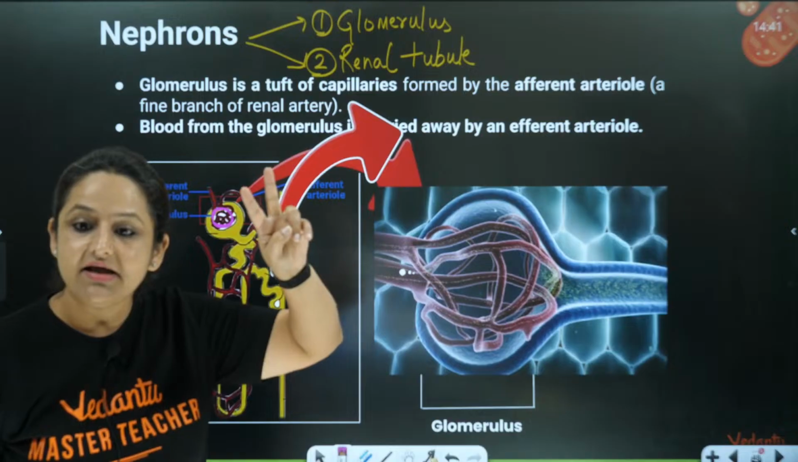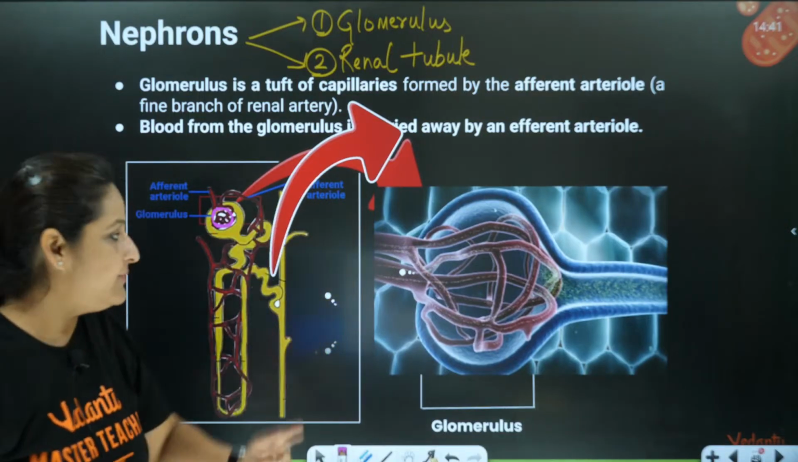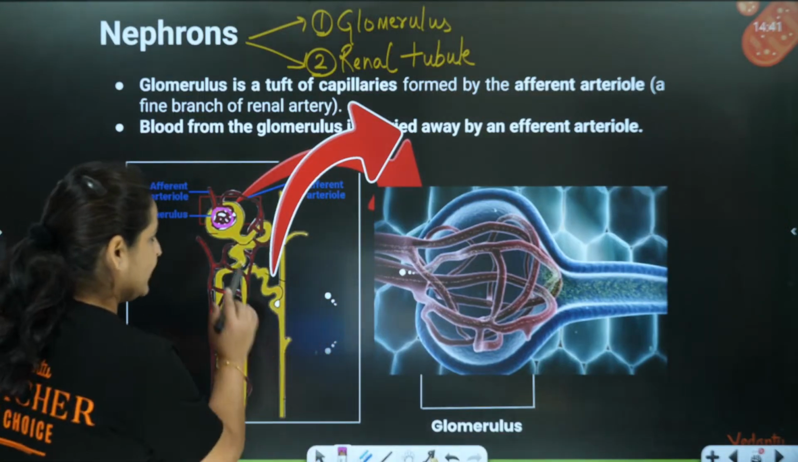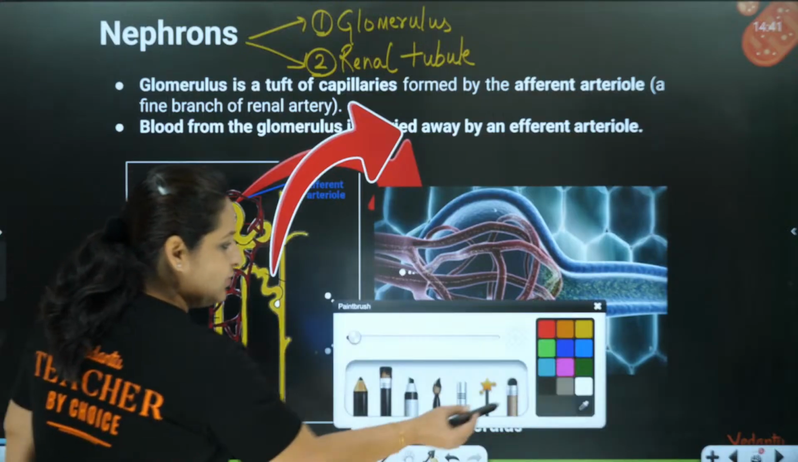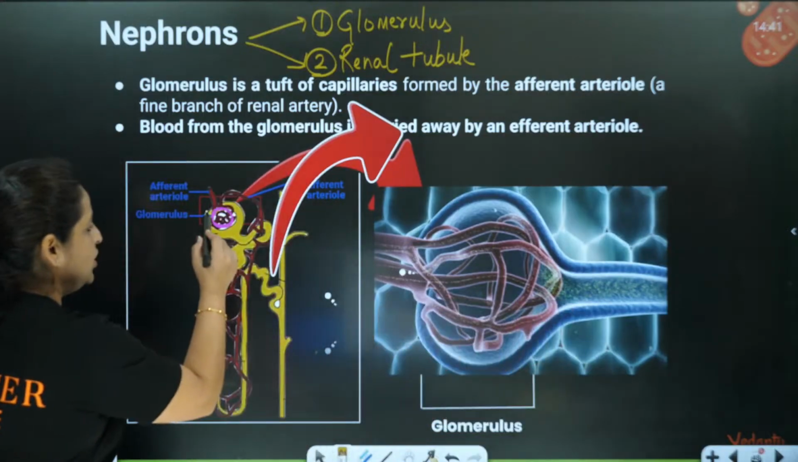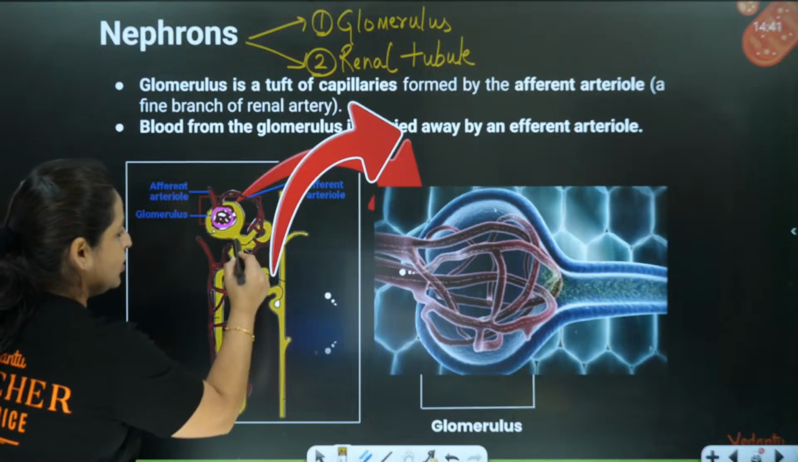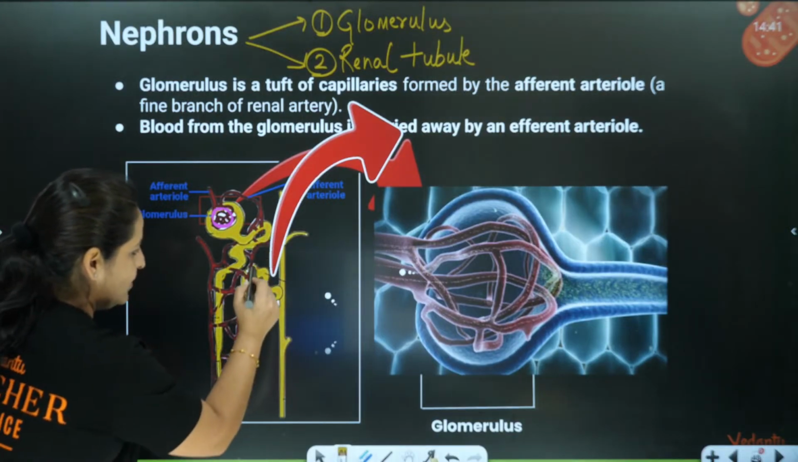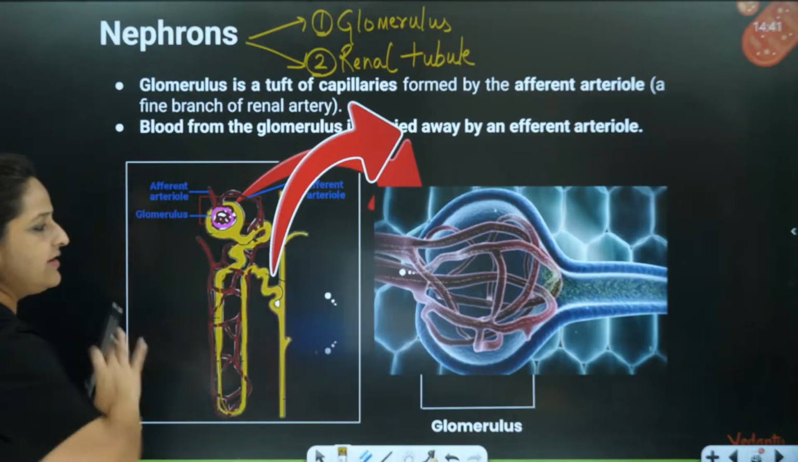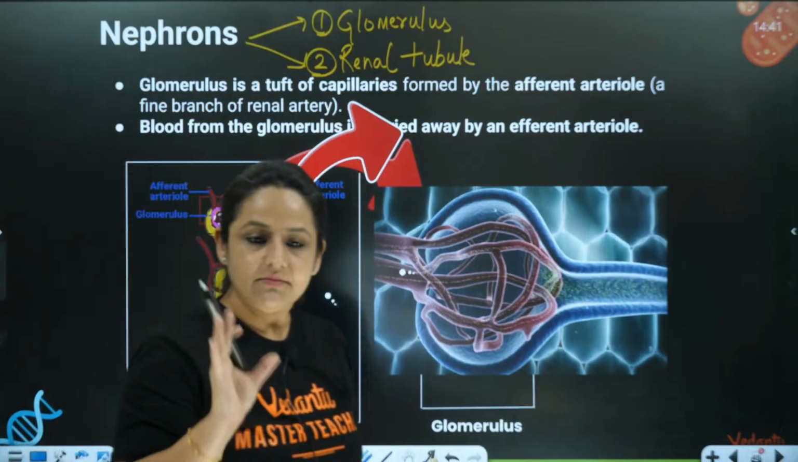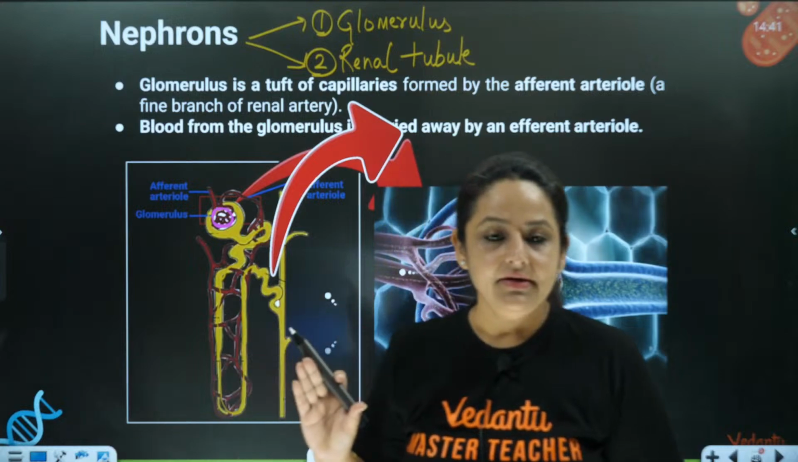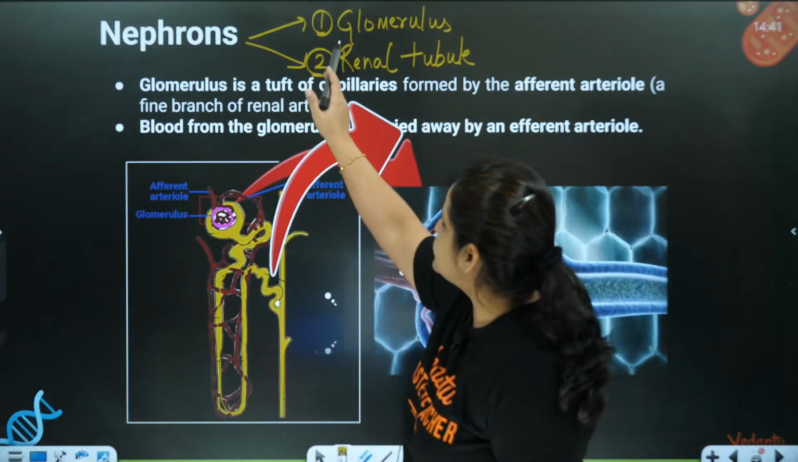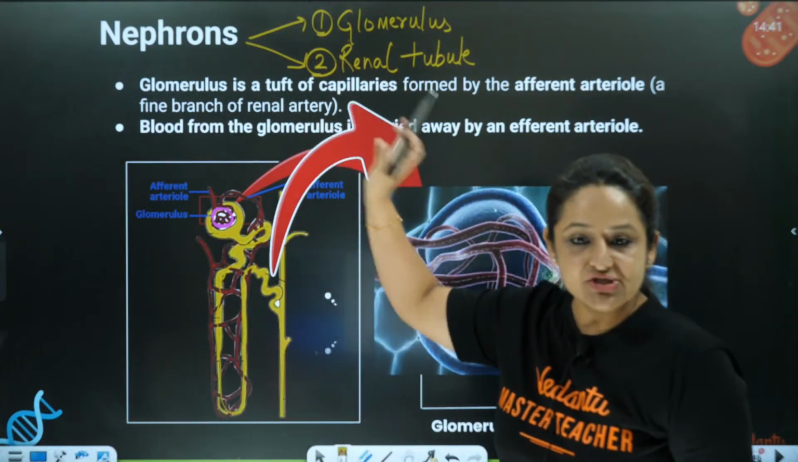And the second is the renal tubule. What is renal tubule? This whole tube that you are able to see, this whole tube in yellow color. Are you able to see this whole yellow color tube? All yellow color. This is called the renal tubule. I hope this part is clear. Glomerulus is clear, so let me explain what glomerulus is.